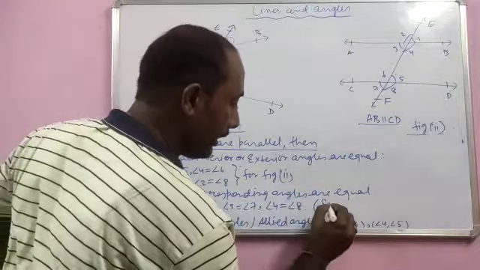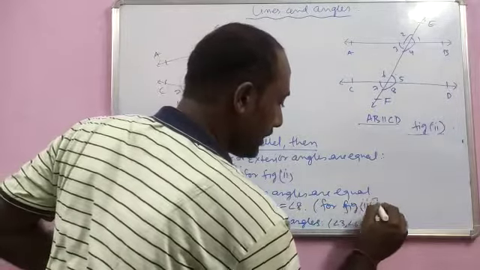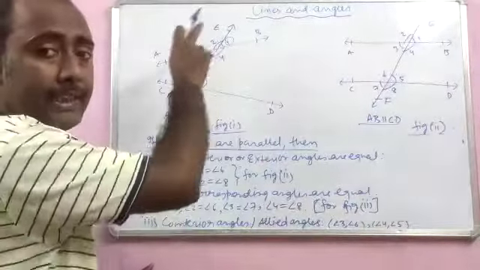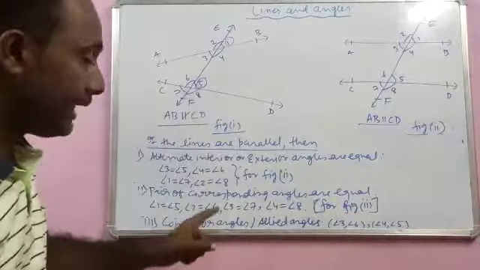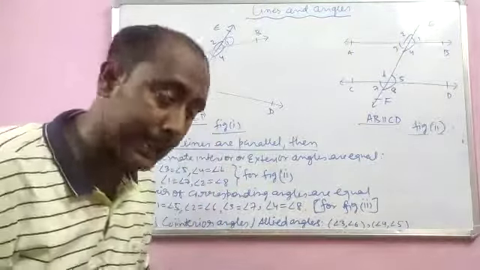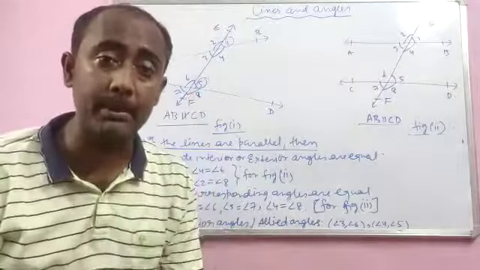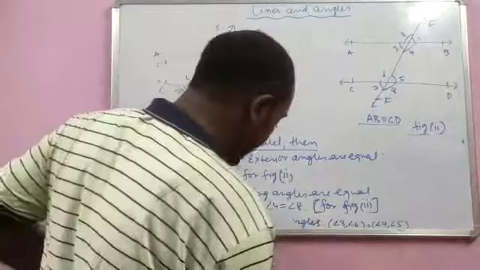This is for figure 2, because the lines are parallel for figure 2, not for this case. Here the lines are not parallel, so the corresponding angles will not be equal. So alternate angles are equal, corresponding angles are equal. What about co-interior angles? They are not equal, they are supplementary. Co-interior angles or allied angles are supplementary.